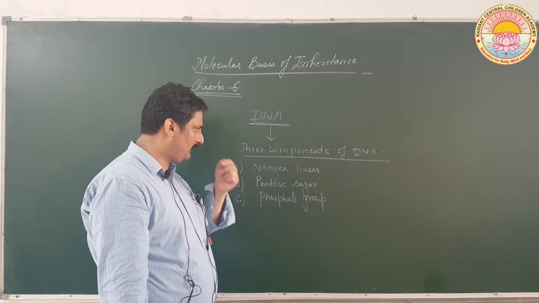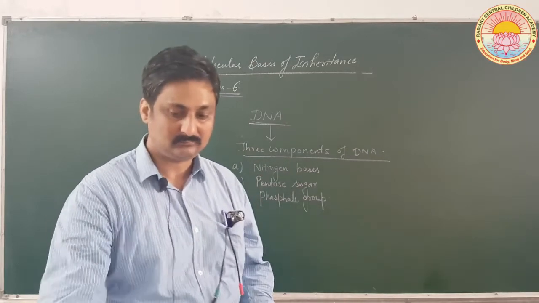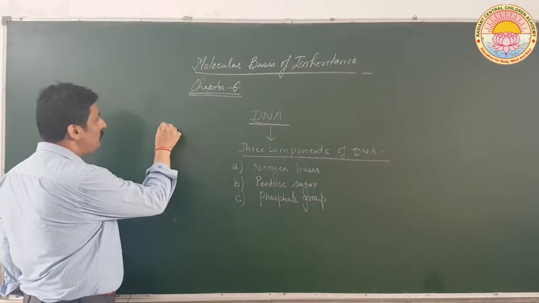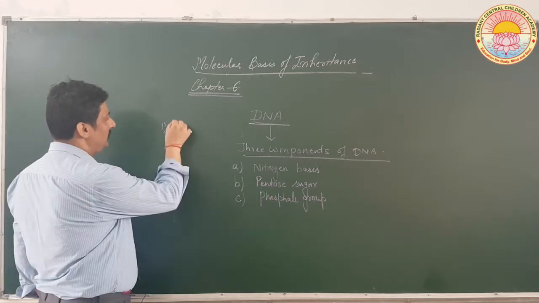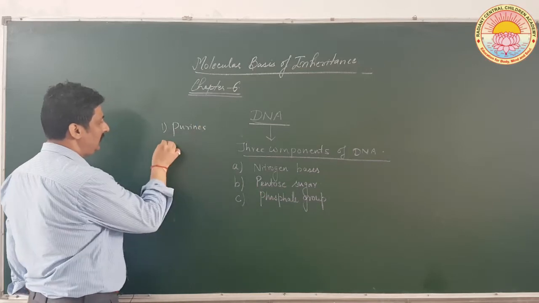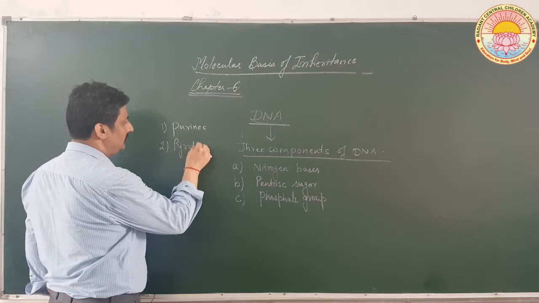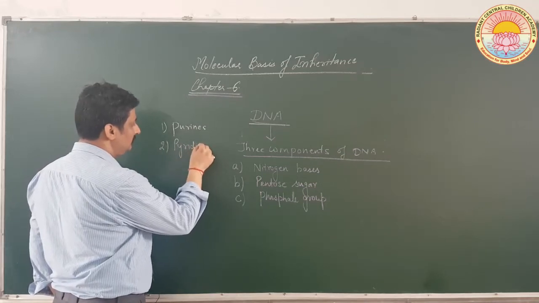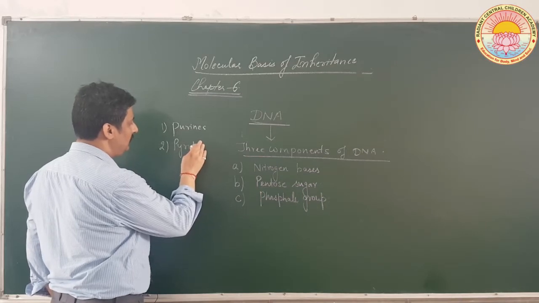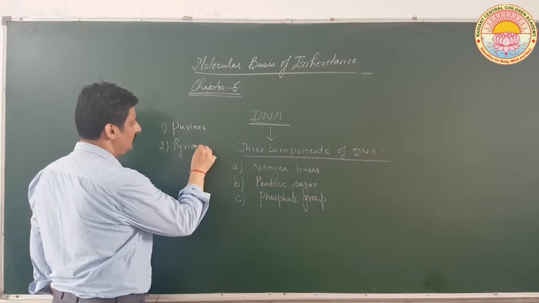Now, let us first of all study about the nitrogen bases. There are two types of nitrogen bases. One is called purines and the second one is called pyrimidines.